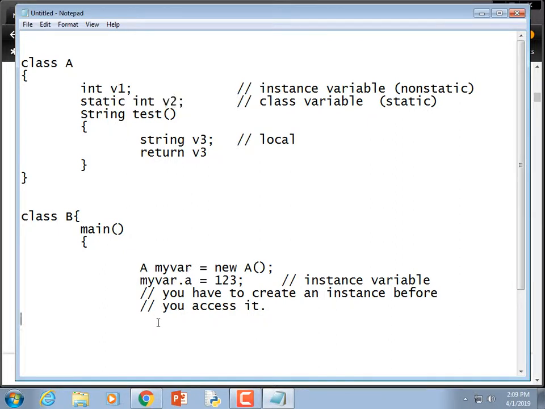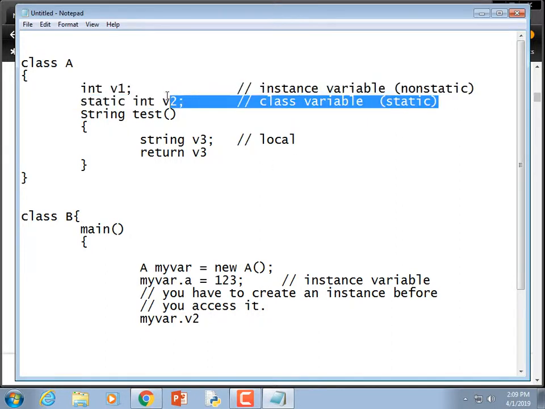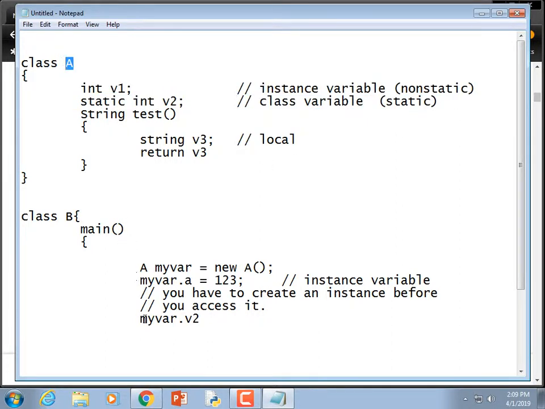So you would not use myvar.v2 to get a hold of the class variable. Instead, you just use the class name. So you'd use A.v2 equal to 2, 3, 4, whatever. It's a class variable, so you access it with the class name.